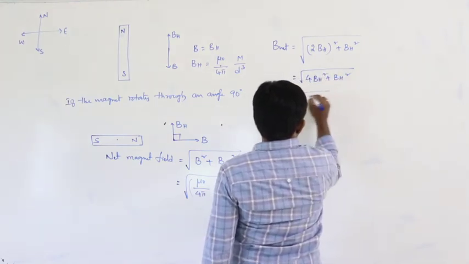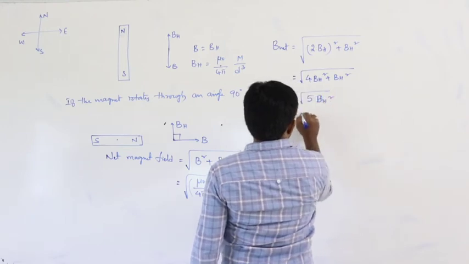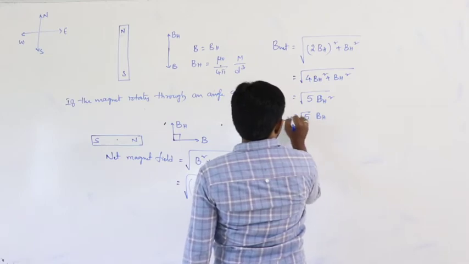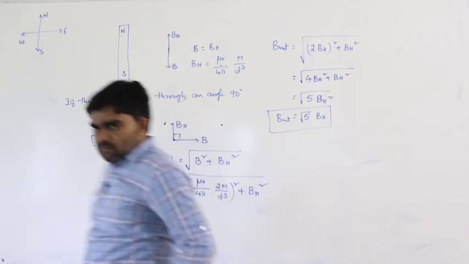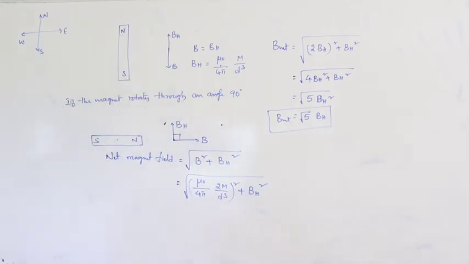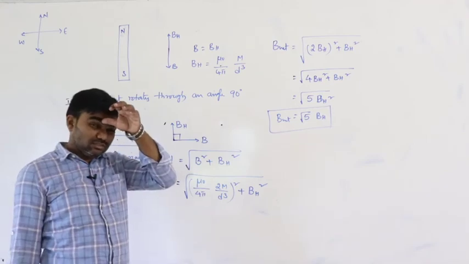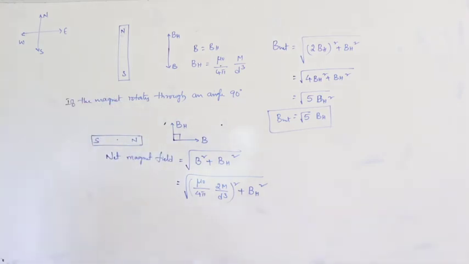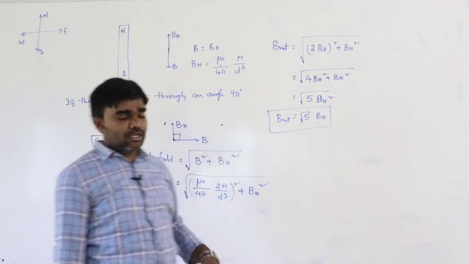So that is under root 5 BH square, root of 5 BH. So B net equals root 5 BH. If the magnet rotates to an angle 90 degrees, the net magnetic field in this situation becomes root 5 times the BH.